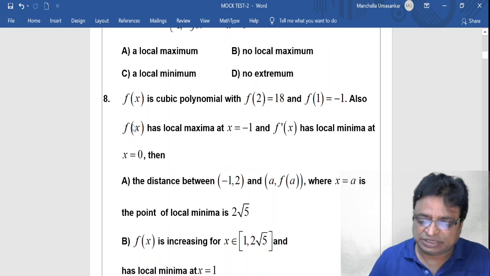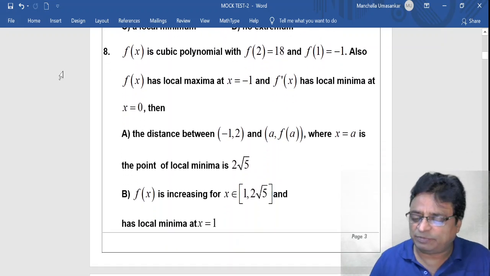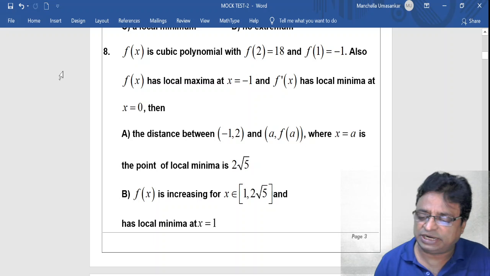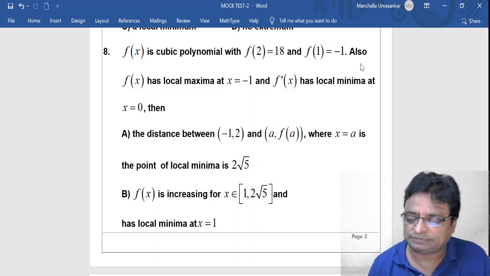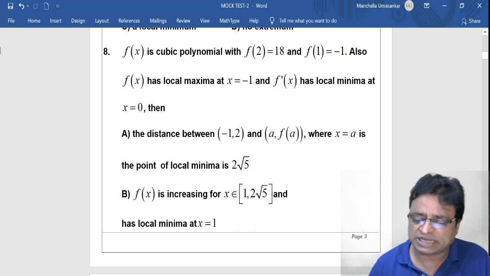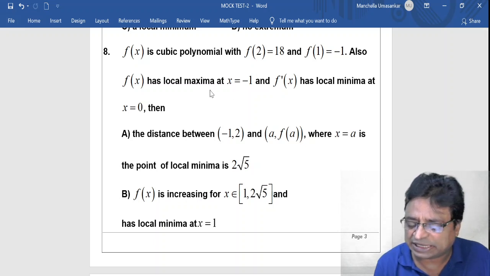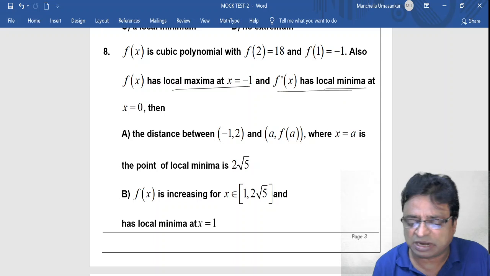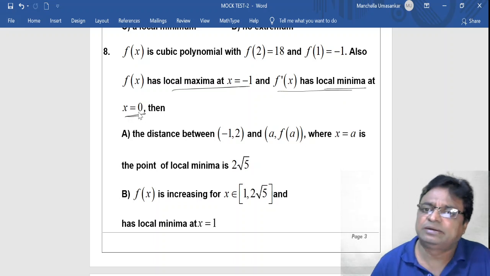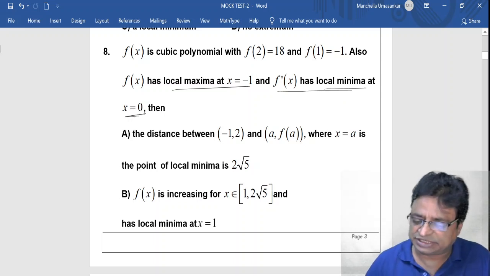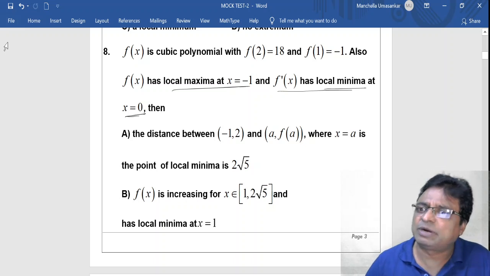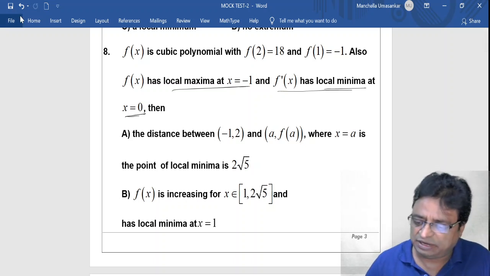And eighth question, if f of x is a cubic polynomial with f of 2 equal to 18 and f of 1 equal to minus 1, also f of x has local maxima at x is equal to minus 1 and f dash x has local minima at x is equal to 0, then options: a, the distance between minus 1 comma 2 and a comma f of a, where x is equal to a is a point of local maxima, is 2 root 5.